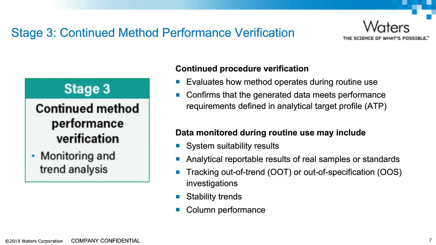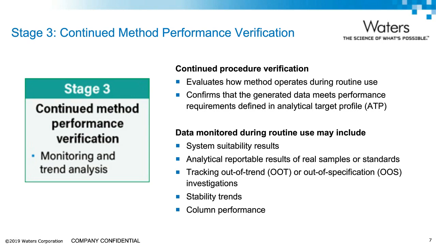In other words, the continued method performance verification evaluates how the method operates in routine use over a long period of time and confirms that the data generated by the method always meets the performance requirements defined in the ATP.